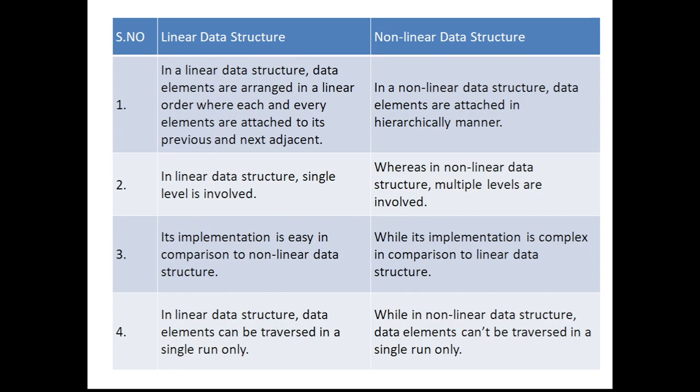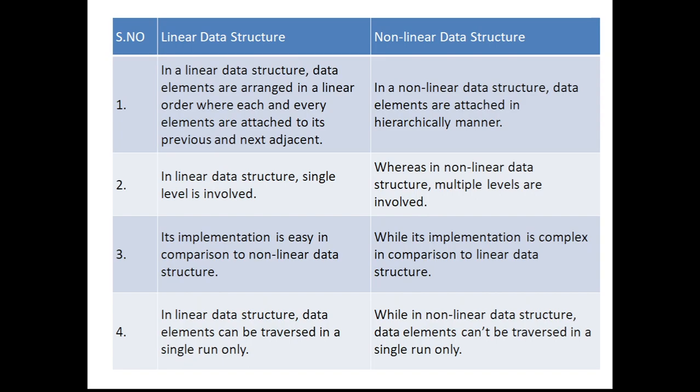Secondly, because all the elements are in sequence, we can also consider them to be on the same level. So there is a single level in which all the data is present in the case of linear data structure, whereas in the case of non-linear data structure we can notice multiple levels of data. So the data can be organized in multiple levels. And thirdly, it is much easier to implement a linear data structure than a non-linear data structure. It is very obvious, because in a linear data structure, everything is sequential.